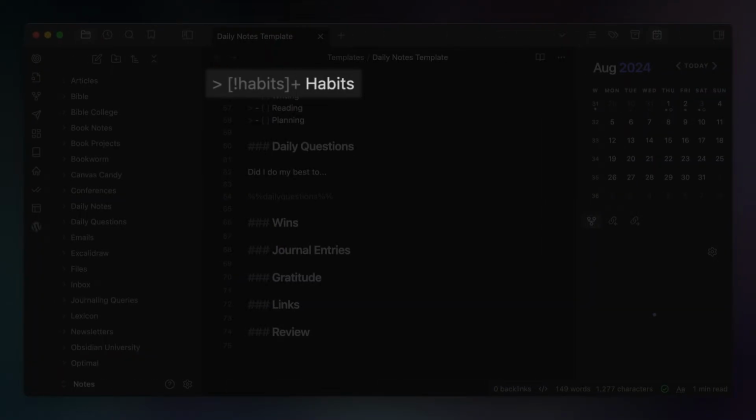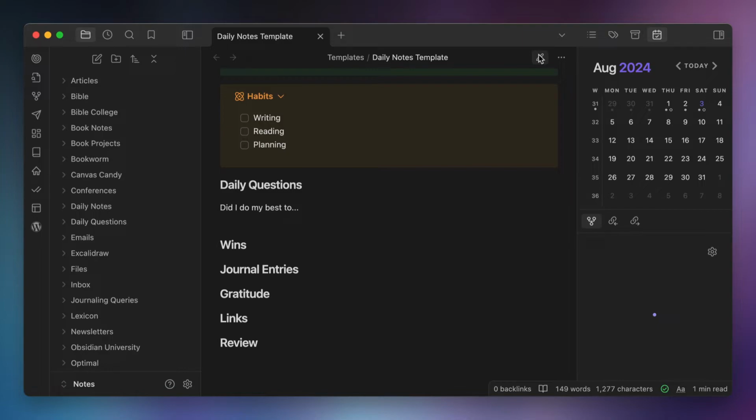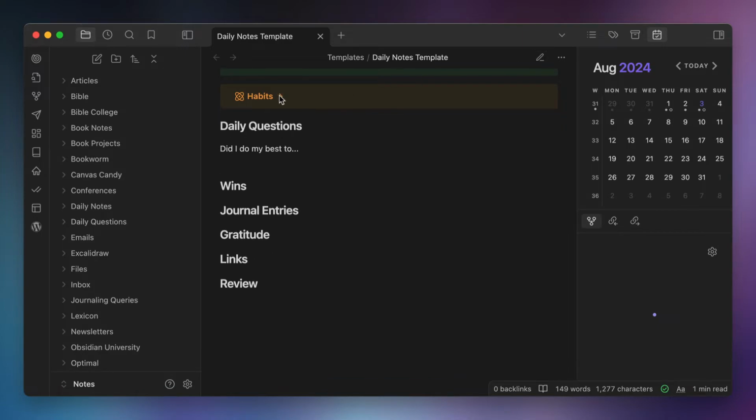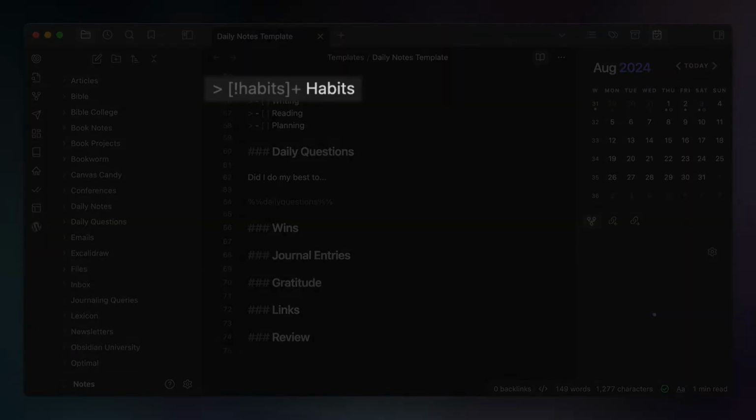So we've got the callout type set to habits, which I'll walk through setting up in a second. But then you'll see a plus icon right after the callout type before the title. This tells Obsidian to make this callout a collapsible callout, and the plus character indicates that this collapsible callout should be open by default. If you prefer that your callout be closed by default, just use a minus character here instead. Now, the last thing on the first line is the callout title. In this case, it's habits.